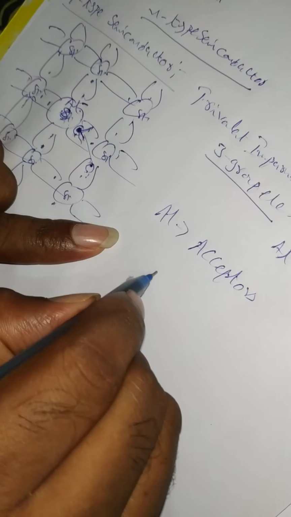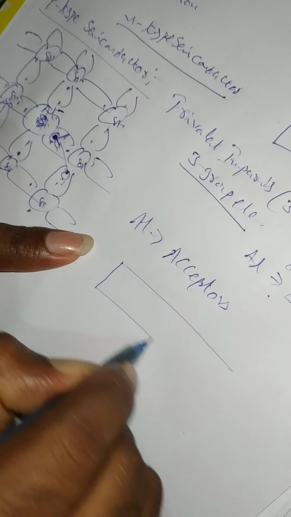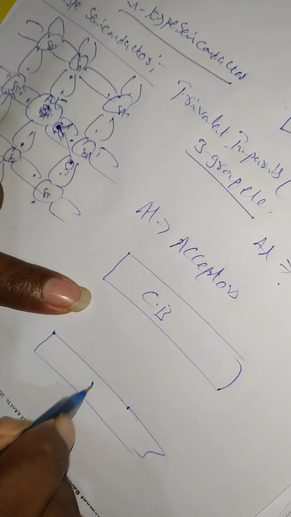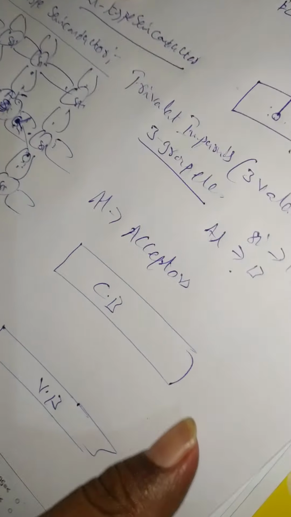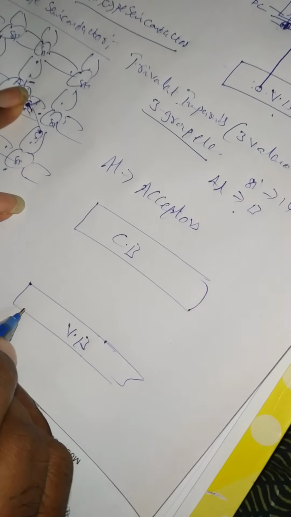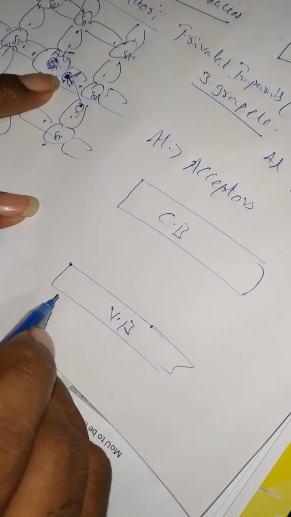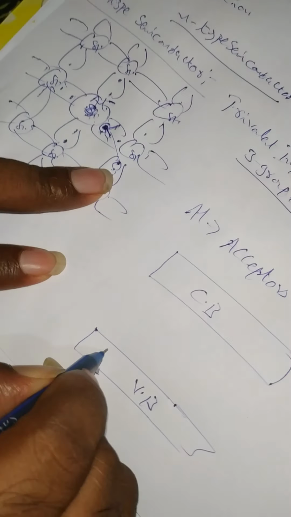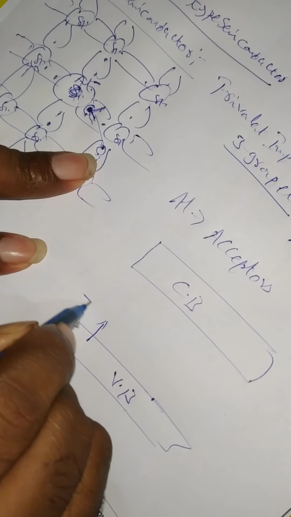Let us see the energy band diagram. Conduction band, valence band. So here your aluminum is accepting electrons from the surrounding silicon. The surrounding silicon's electron is accepted by the acceptor atoms.